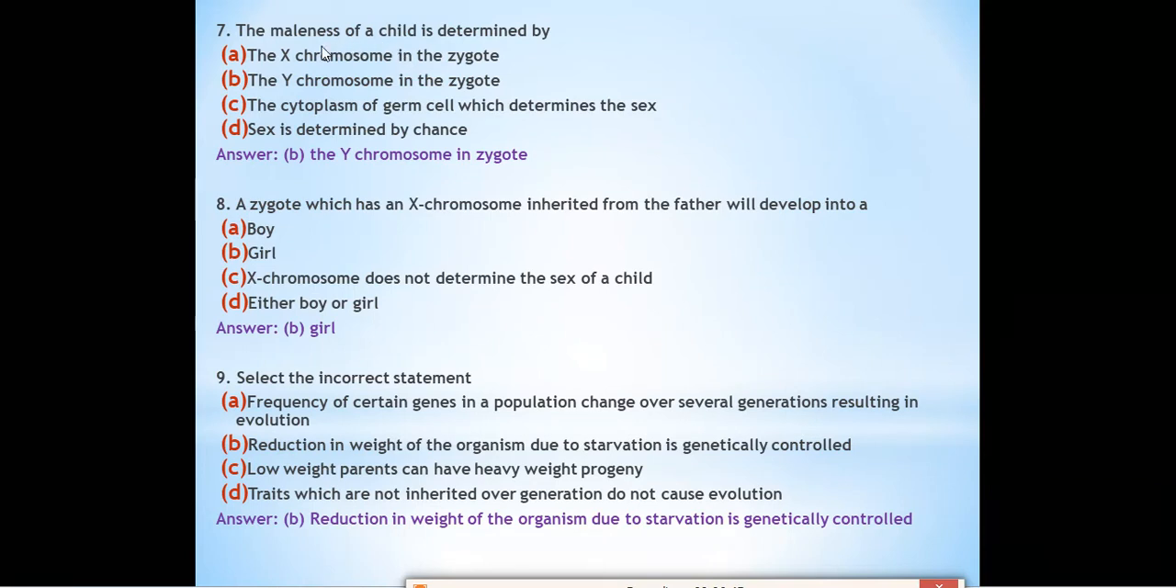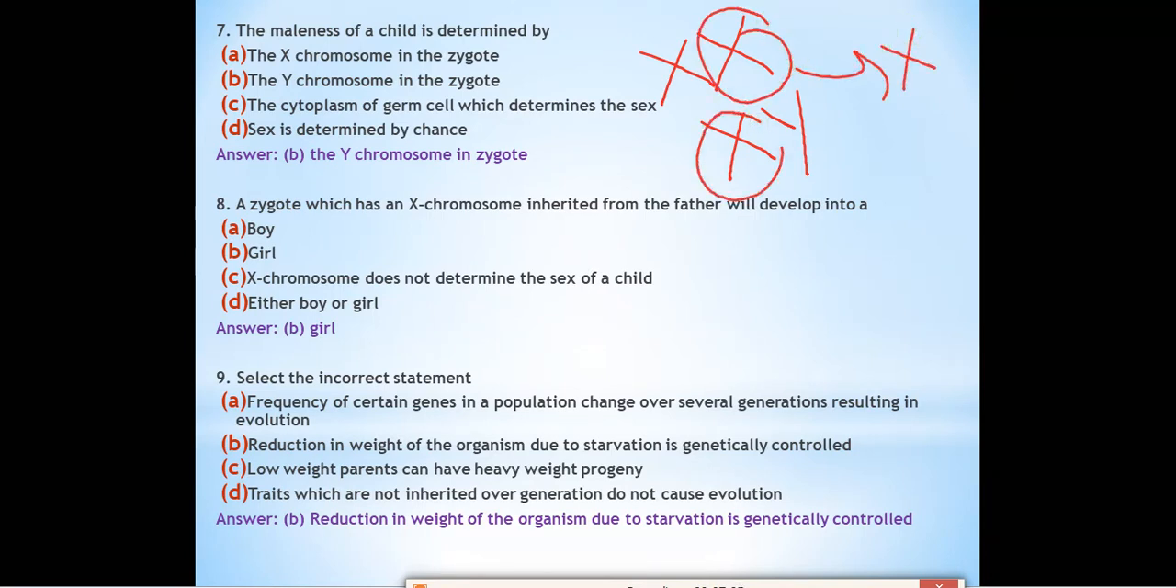So the male character in a child will be determined by the Y chromosome in the zygote, because every child will get an X chromosome from the mother, because females have XX chromosomes and males have X and Y chromosomes. So every child will get one chromosome from the father and one from the mother. From the mother they will get an X chromosome. If they get an X chromosome from the father also, then the child will be a girl. But if the child gets a Y chromosome from the father, then the child will be a boy. So the Y chromosome will determine the maleness of a child.